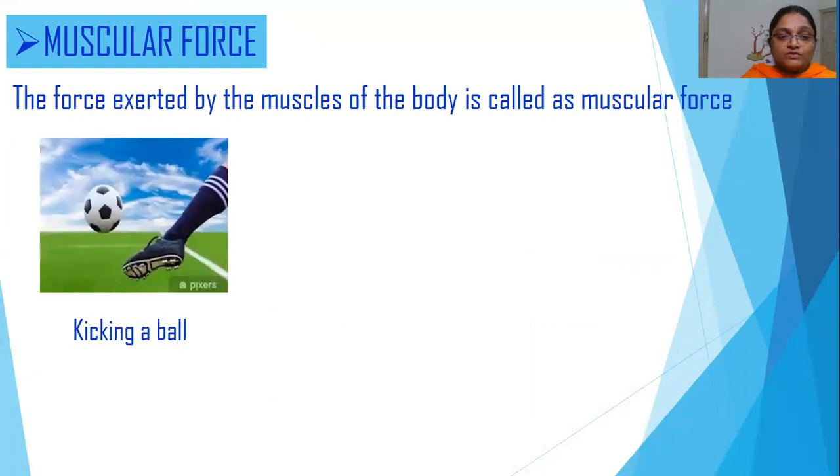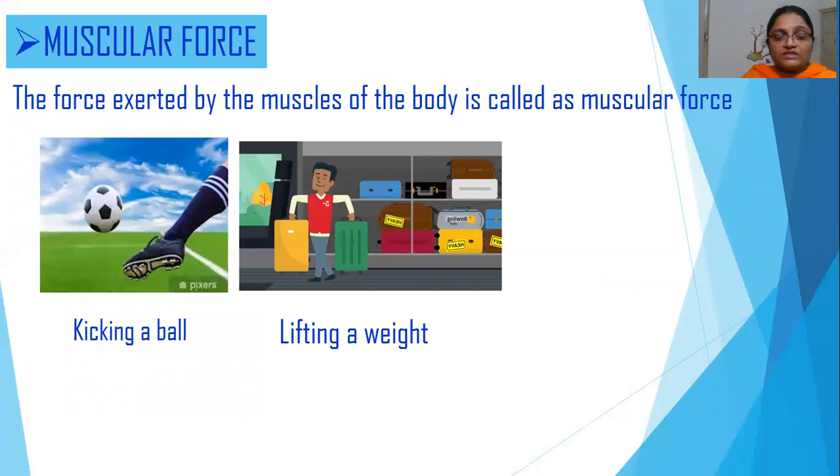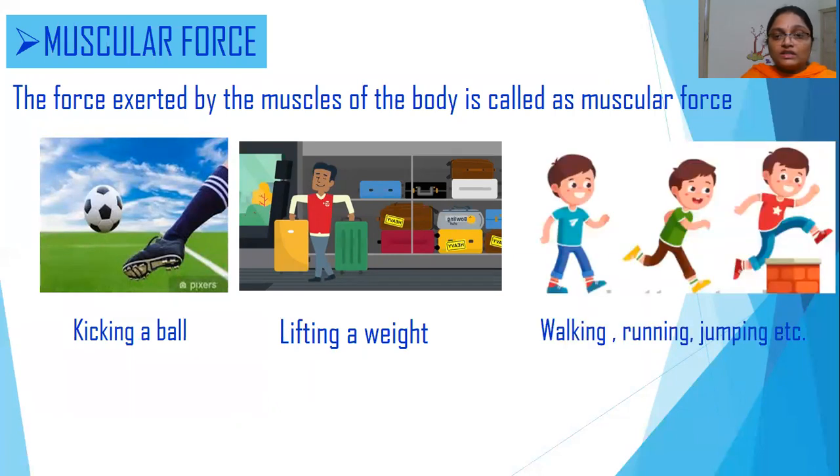Let me say that you're kicking a football. The muscles of your leg will exert force on the ball when it comes in contact with the football. So it will increase the speed of the football. Similarly, when you are lifting a weight, the muscles of your arm will be exerting a force when it comes in contact with the object. The same condition applies when you are walking, running, or jumping. So it is the force exerted by the muscle when it comes in direct contact with an object. So muscular force is an example for contact force.